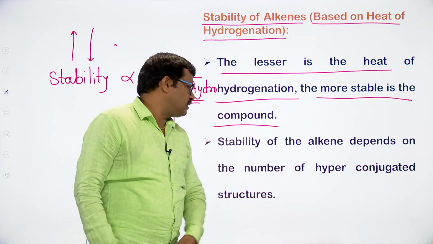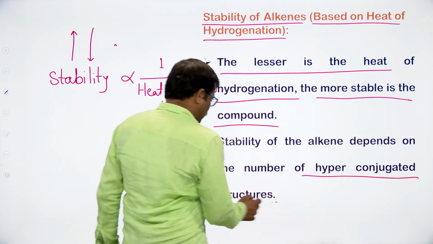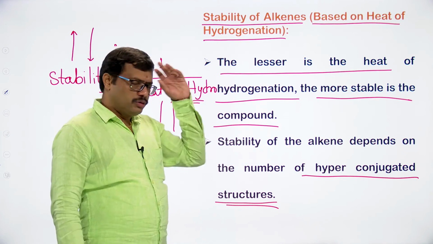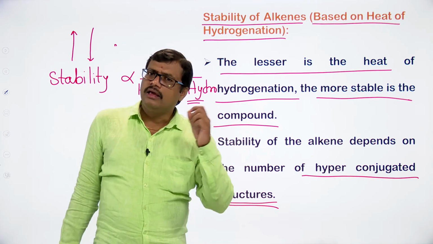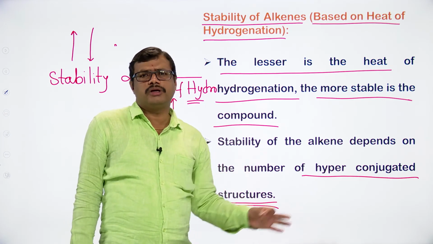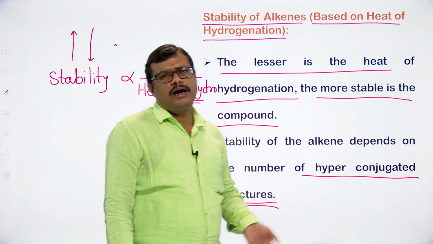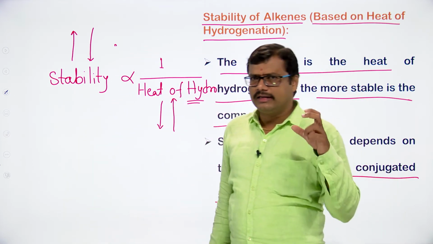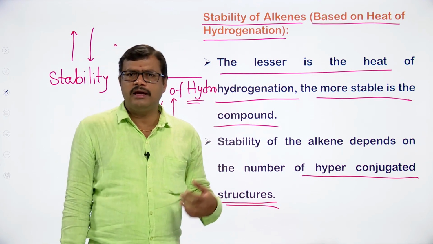The stability of alkenes depends upon the number of hyperconjugative structures. This is what we discussed while dealing with hyperconjugation. So we can explain the stability of an alkene by taking the number of hyperconjugative structures into consideration. The more the number of hyperconjugative structures, the more will be the stability of the alkene.